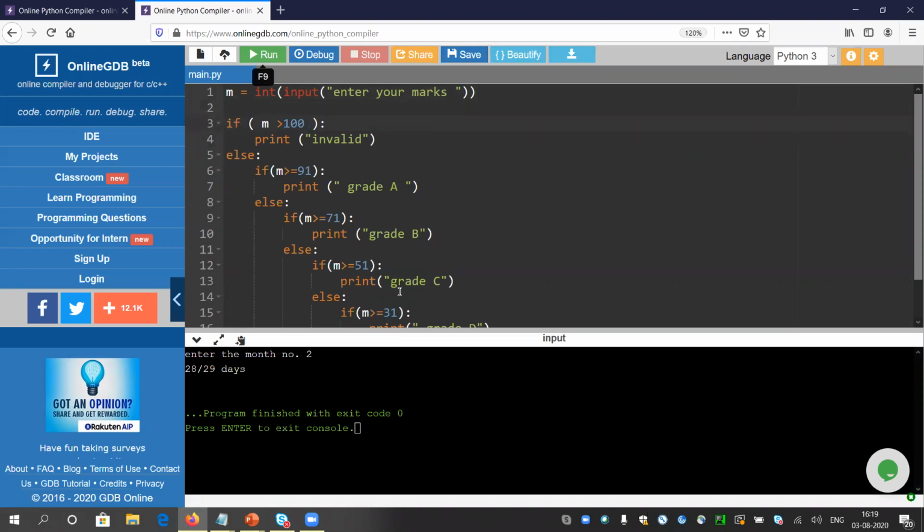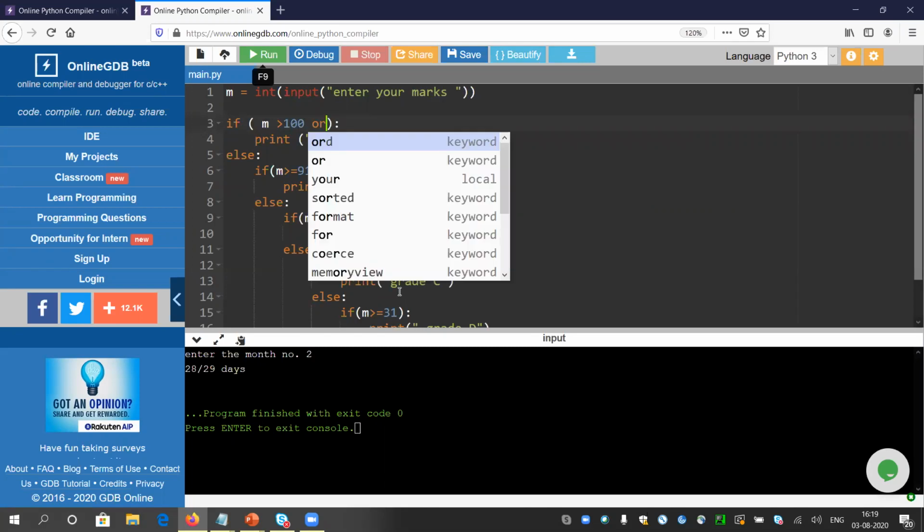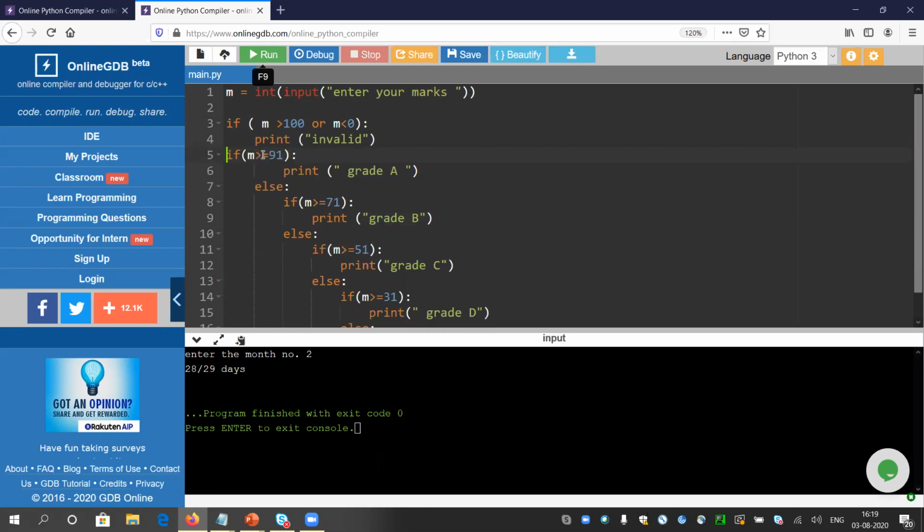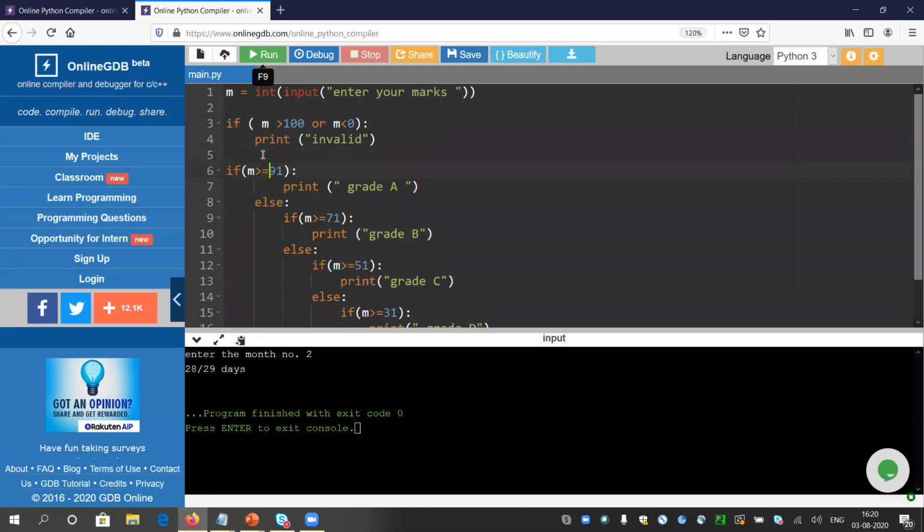We can write if m is greater than 100 or m is less than 0, then it is invalid. I can delete this else part. I do not need to refer to the nested if.